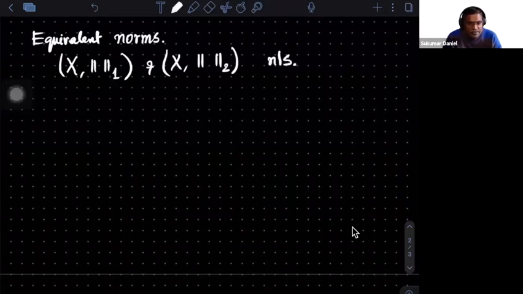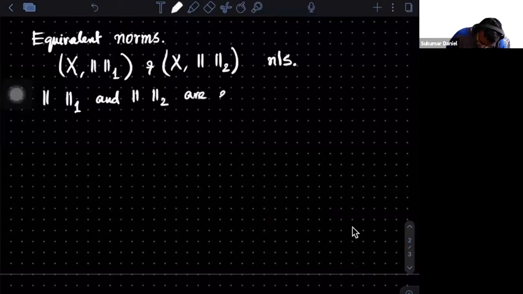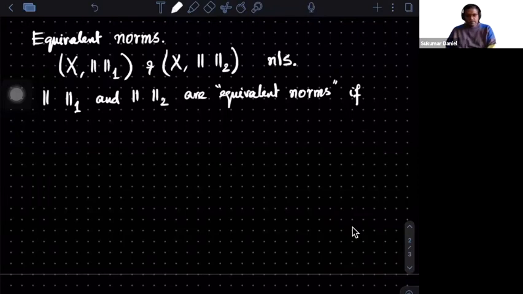So on a single vector space, if I have two different norms and I want to compare them and get some connection among them, you say that norm 1 and norm 2 are equivalent. These are equivalent norms. What we need is that the norms give you a metric, and the metric induces a topology, and those two topologies are the same. Okay, so the induced topology.